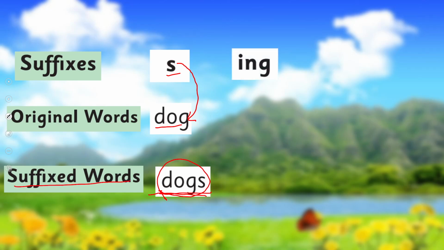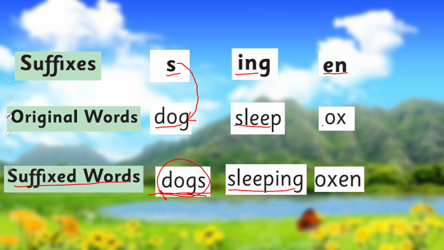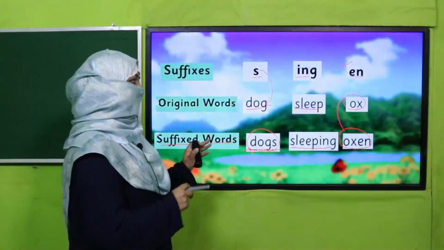Likewise, if I add ing as suffix, for example, sleep, it becomes sleeping. If I add en, ox, oxen. Ox is one and oxen, more than one. But still, they are the same, and this inflectional suffix did not change the meaning of the noun.